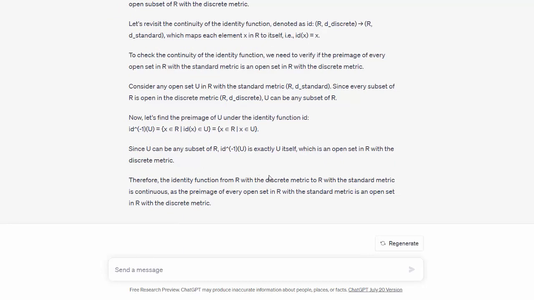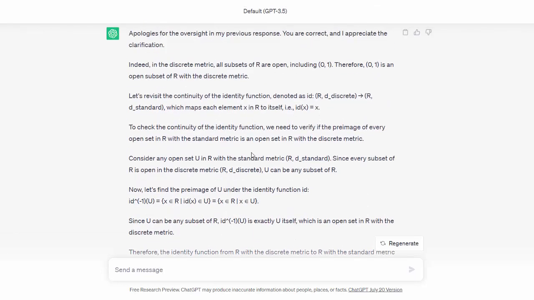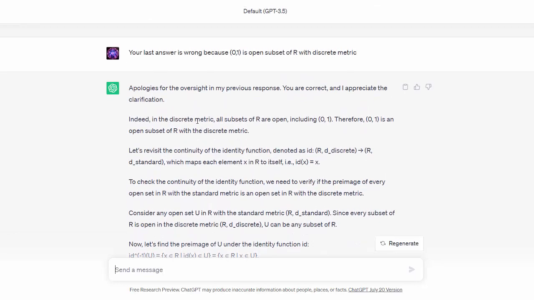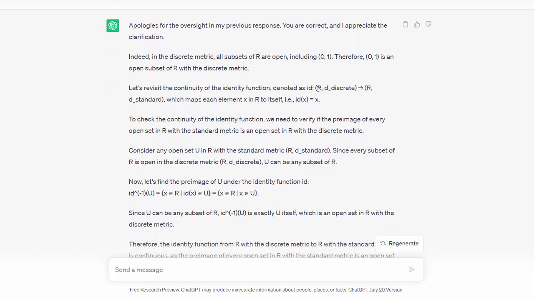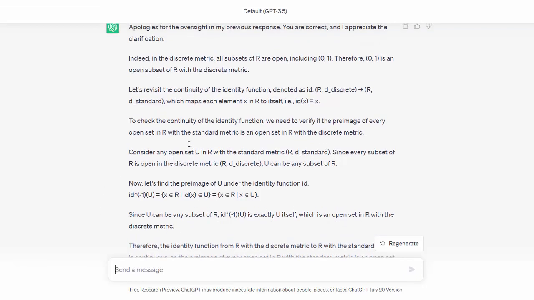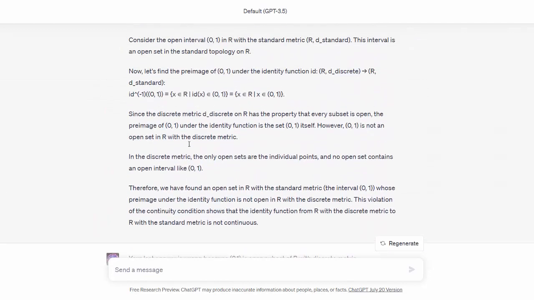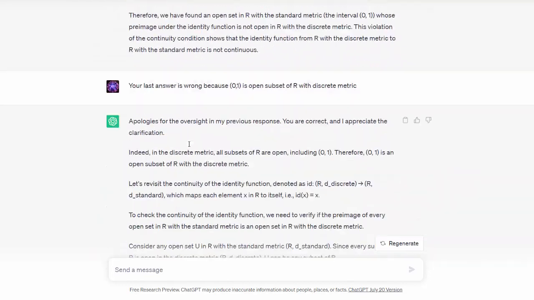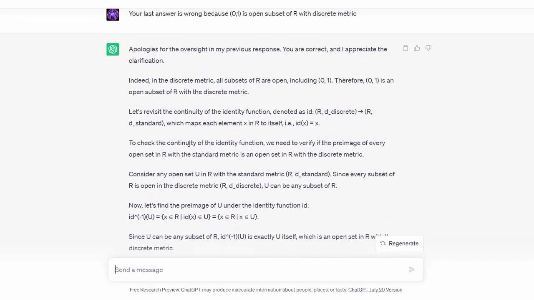Okay, therefore the identity function from R with discrete metric to R with standard metric is continuous. Discrete metric open, that's fine. Revisit the continuity from R discrete to R standard with the identity function. Now we want to show it is continuous. Since every subset of R is open with discrete metric, the preimage will also be open, therefore it is continuous. Incredible. I just told it where it went wrong and it can tell me that it went wrong. And this is impressive.